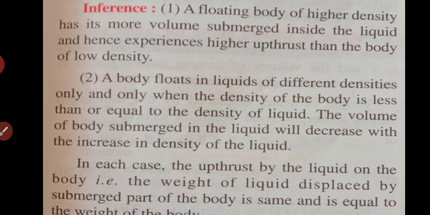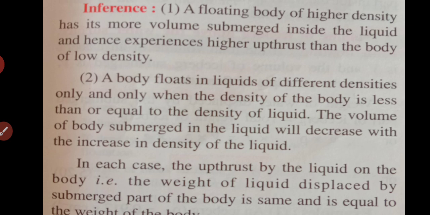Means if it is heavier, it will sink more in the water, that means more of its volume is immersed inside the liquid. Is that clear? And we know that the more it is submerged, the more upthrust it will experience. The more the part of the body is submerged in water, the more upthrust the body will experience.